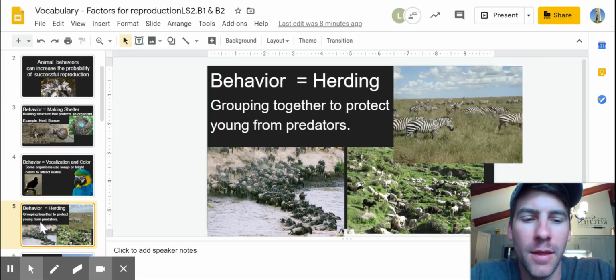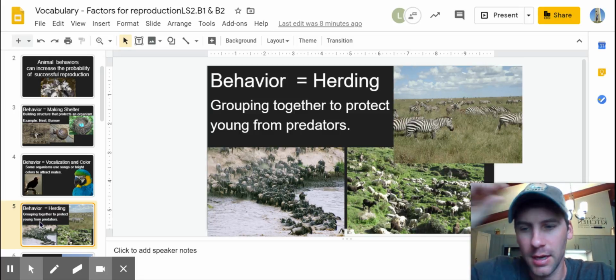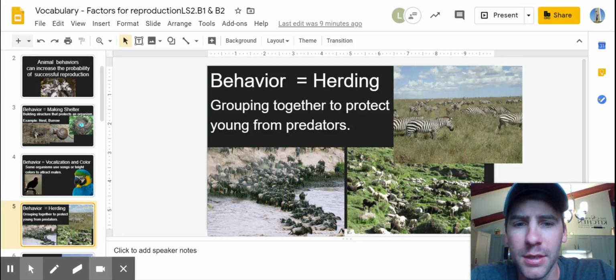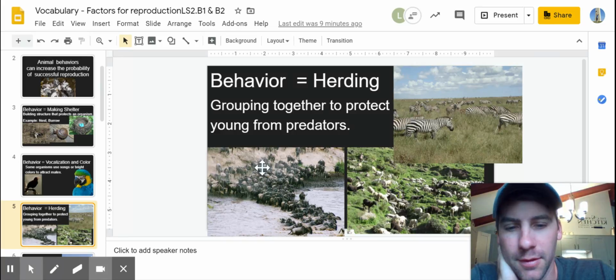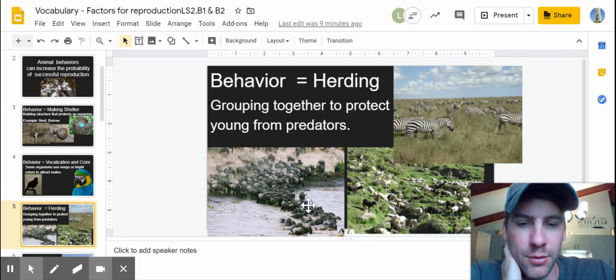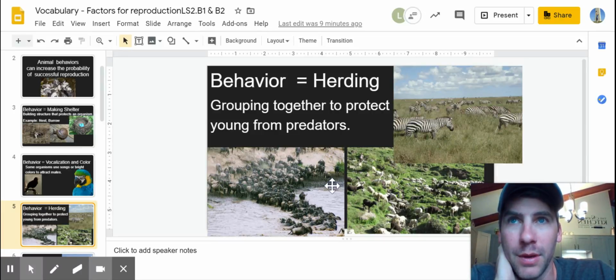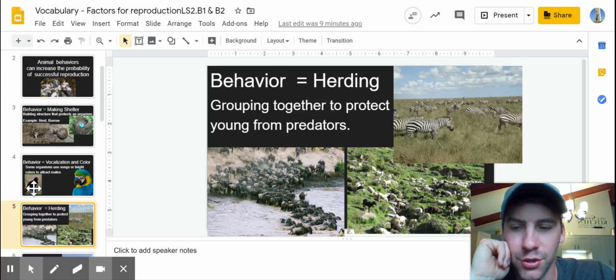Another one would be animals that herd, not hurt, but herd. They form large groups to protect the young and confuse predators, kind of a strength in numbers. In the waters, I would say that's flocking, right? Or, I'm sorry, schooling, fish school, and birds flock, right? So here are three examples of land animals. We could have put pictures of big flocks of birds there, or big schools of fish, those big swirling balls of fish.